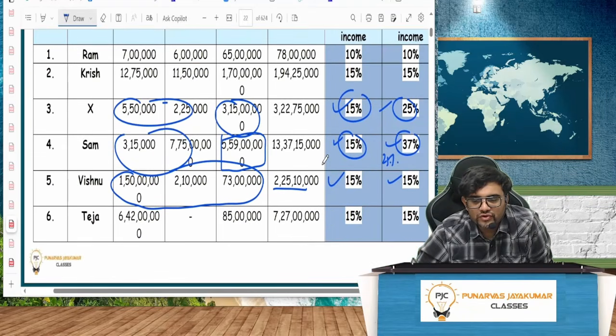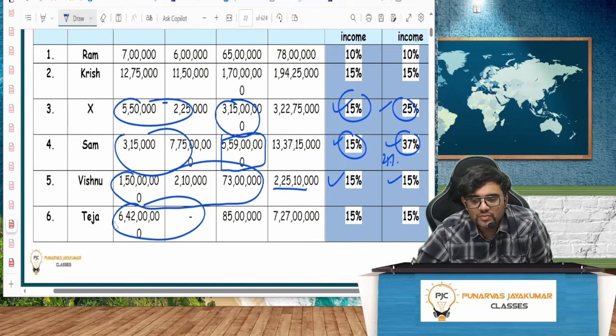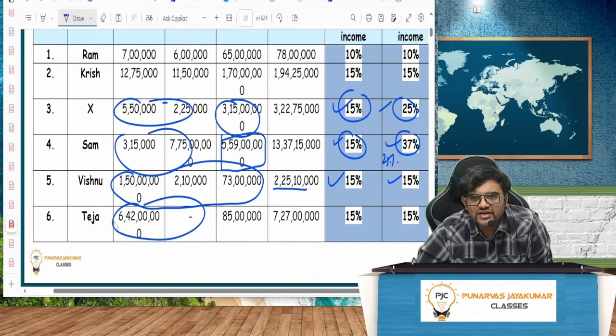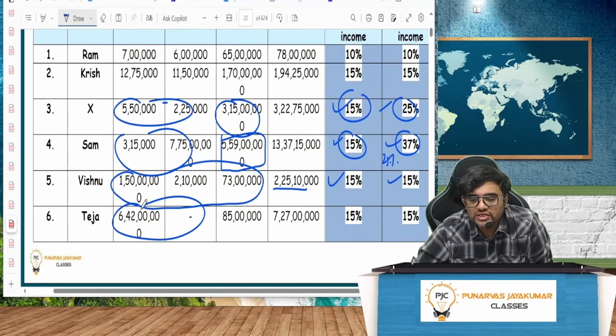Capital gain 6.42 crore and other income 85 lakhs. So all put together is how much? 7.27 crore. Excluding it is how much? 85 lakhs. But I will not take that. I should take all including. All including it's more than 2 crore. So it is 15%, 15%.